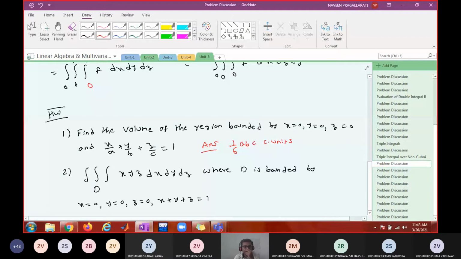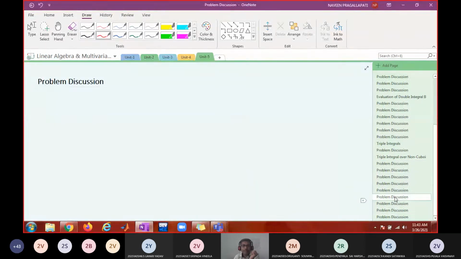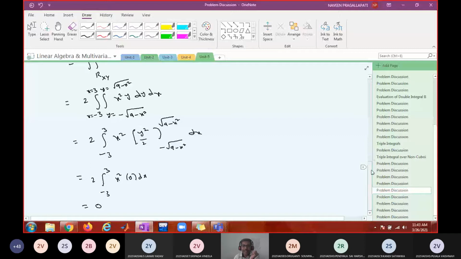What about this? Anyone did this? X equal to 0, y equal to 0, z equal to 0. Note down the answer. It should be 1/720, and this is an important problem. Try to do this problem. Answer is 1/720. Shall I proceed?